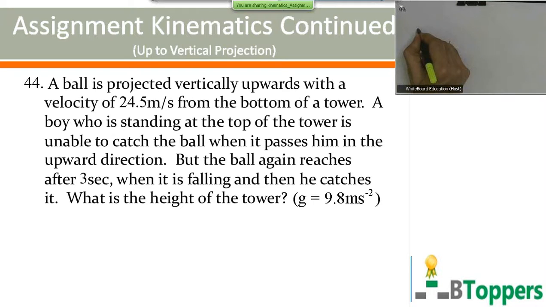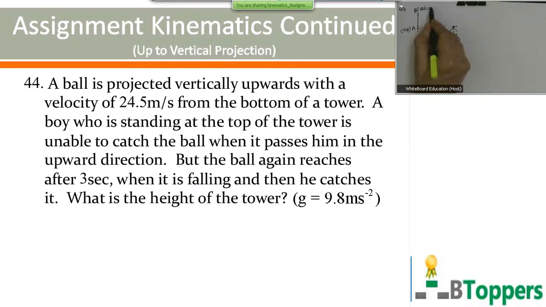Let A be the position of the ball when it reaches the top of the tower, and let H be the height of the tower here. So the boy does not catch the ball when it passes through the point A in the upward direction. But according to the problem, the ball again comes back to the same point after 3 seconds.